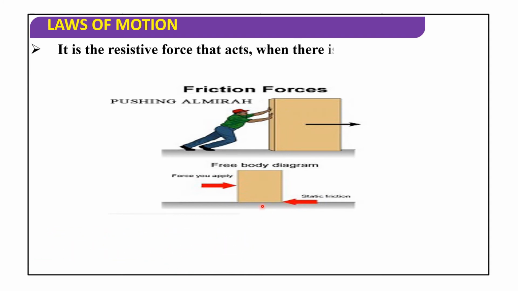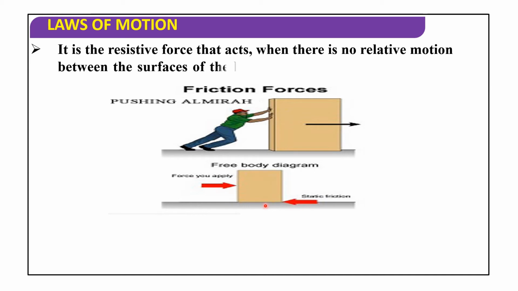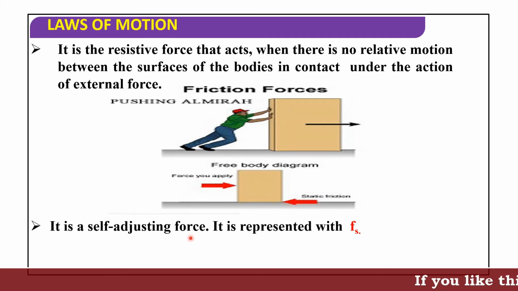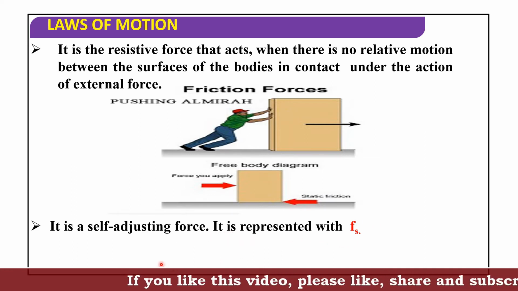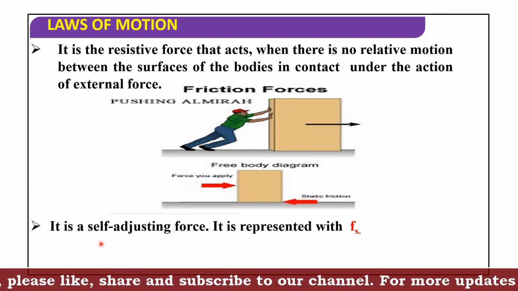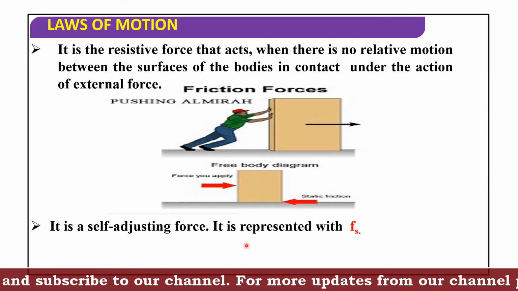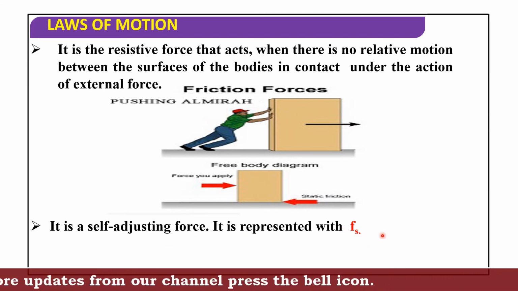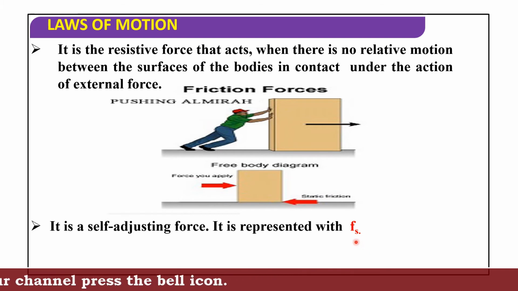We have to apply more force than the static friction. It is the resistive force that acts when there is no relative motion between the surfaces of bodies in contact under the action of an external force. So it is a self-adjusting force. It is represented with Fs. S is nothing but static, F is nothing but friction. That is static friction.